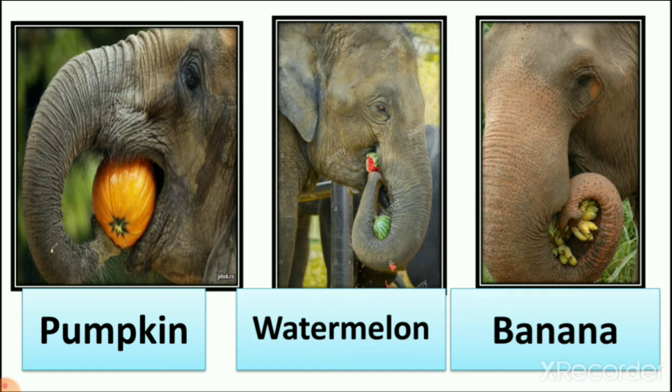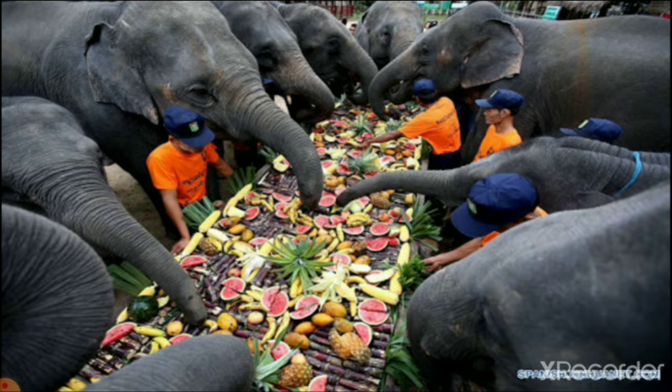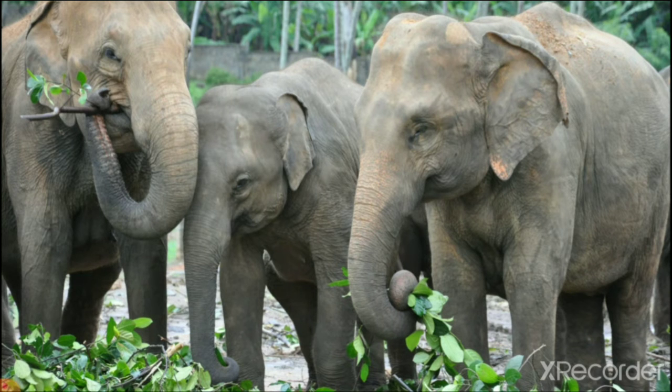So in previous lecture we learned that animals like elephant eat pumpkin, watermelon and banana. We also learned that banana is favorite food of elephant. Elephant also eat coconut. Then we see the picture of elephant eating fruit like watermelon, mango, pineapple, banana, sugarcane also, oranges. So all these types of food elephant eat.